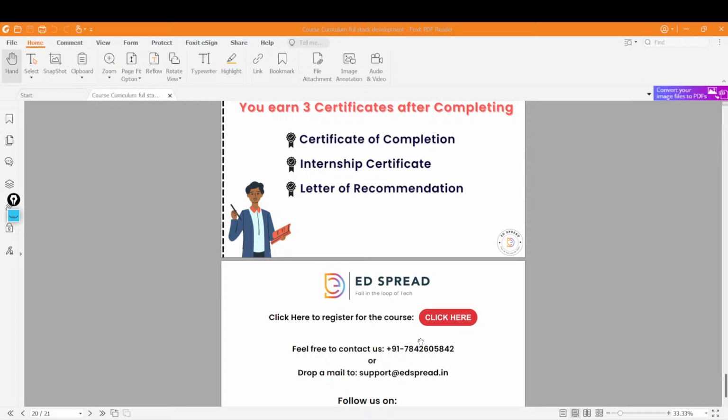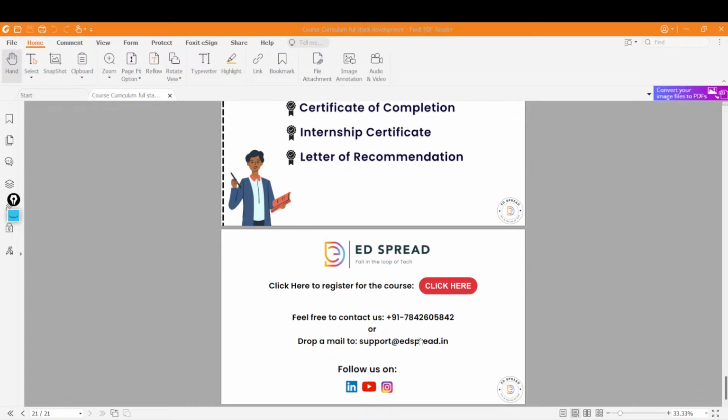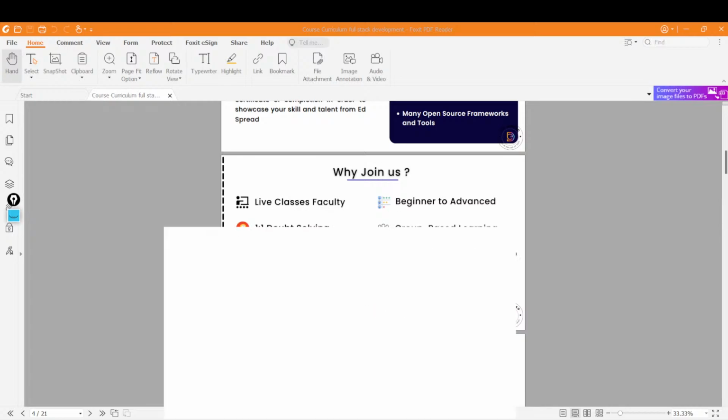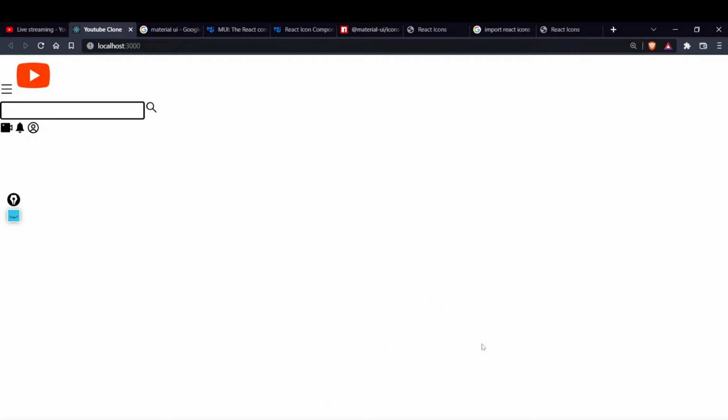And that is for full-fledged training plus practice, because most people will take your classes but won't train you. They won't give you the internship part, which we are doing. Along with that, we have tons of other features which you can also read. Interested people can fill in. This course will be in both languages, a mix of Hindi and English. So with that, I hope you have got this, and if you have any further queries, they will be addressed.